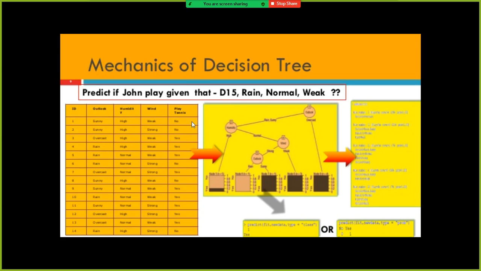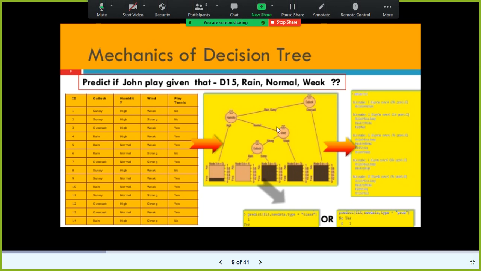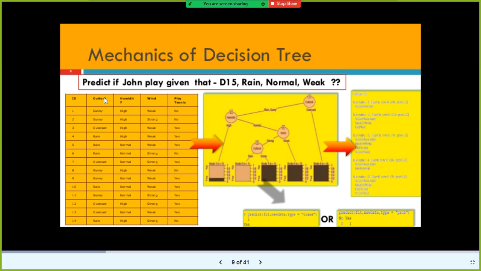Recorded it. This is the historical data. You just assume that this is the historical data. Okay. Now, if you look at the decision tree, when you build a decision tree for this data, this is called a root node, outlook. In this case, the root node is outlook, and outlook is rain or sunny. If the outlook is rain or sunny, and if the humidity is high, then you will not play.